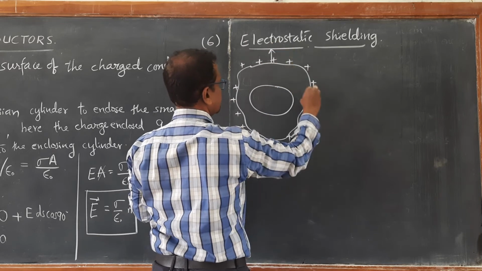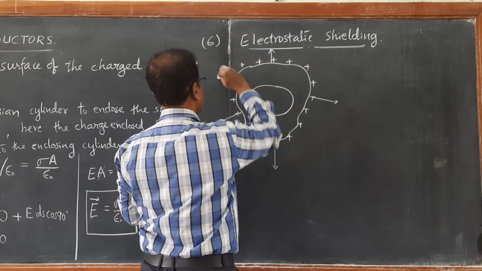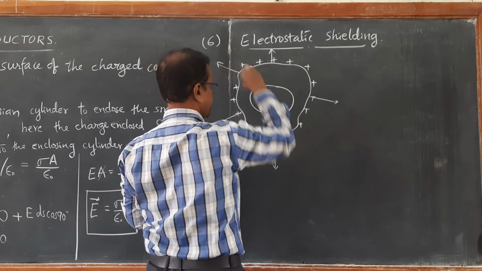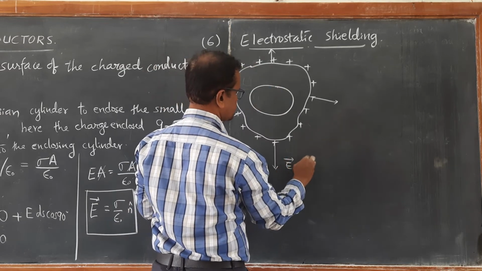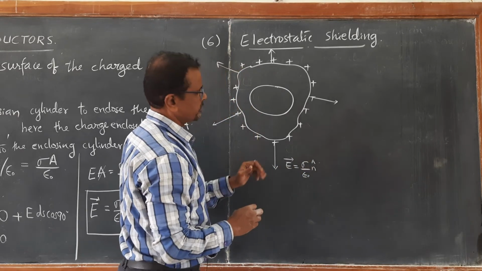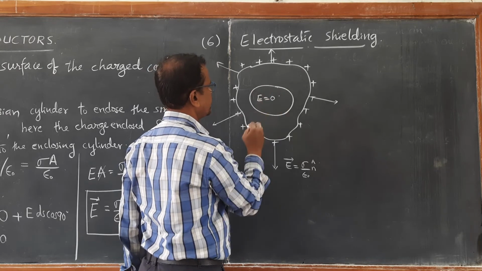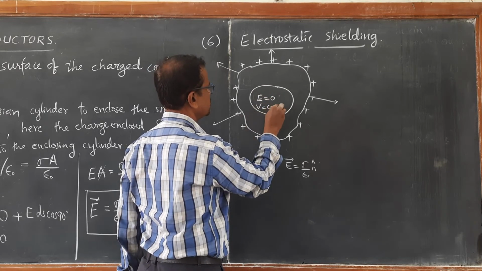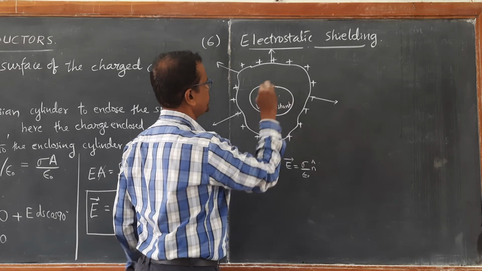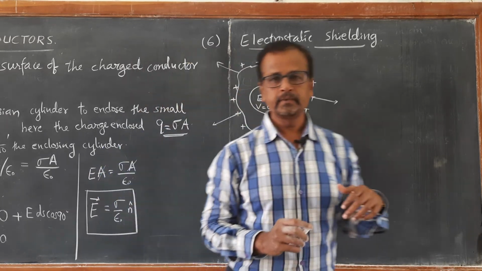As we have seen, the electric field exists only on the surface, perpendicular to it, and just now we calculated the electric field value. It is given by sigma upon epsilon naught n cap, and inside the conductor the electric field is 0 and it has constant potential. So, this plays a very important role, and it is called electrostatic shielding.